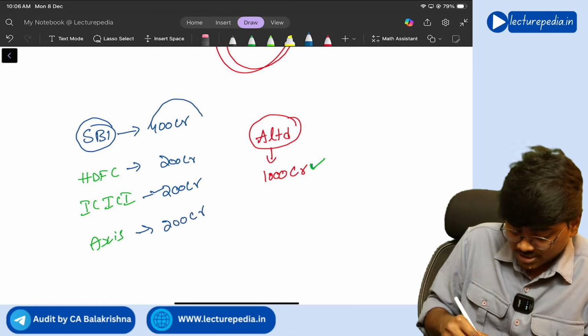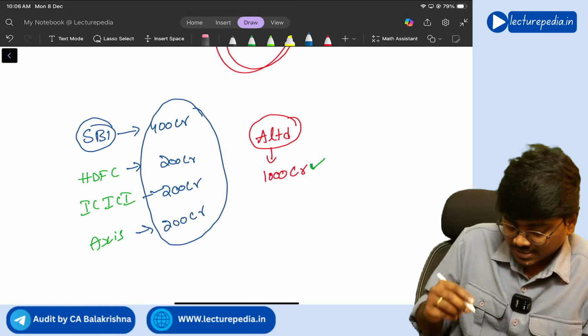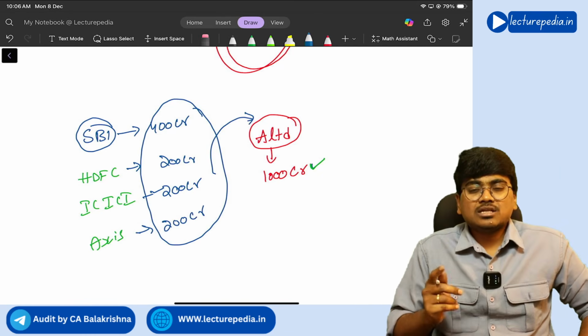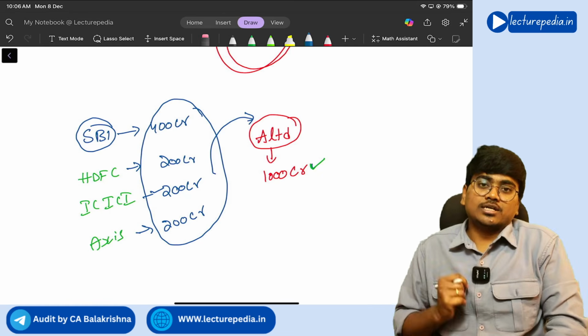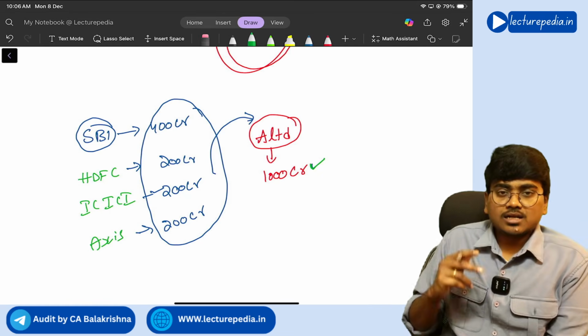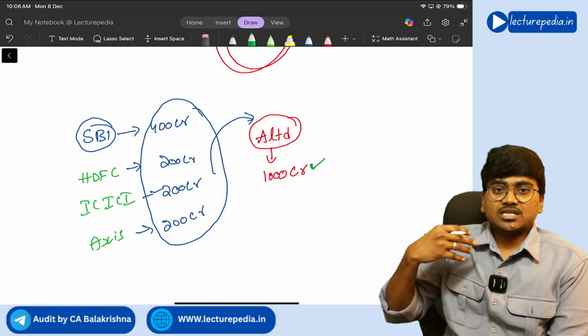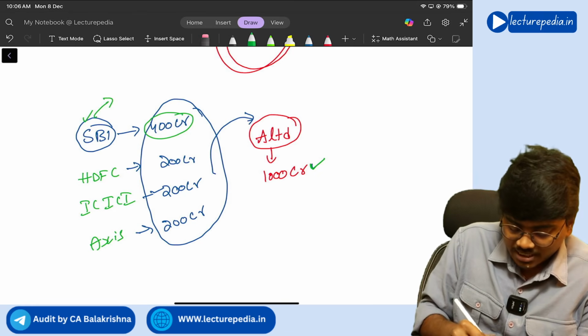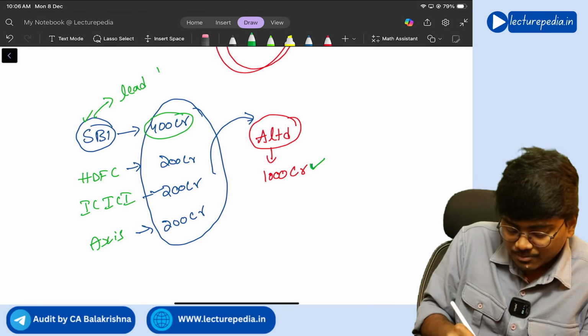Like this, all these banks coming together will give a loan to A Limited. This is known as advances under consortium. Understood? Now, in this, more share is contributed by SBI Bank, 400 crores, so SBI Bank will be called the lead banker.